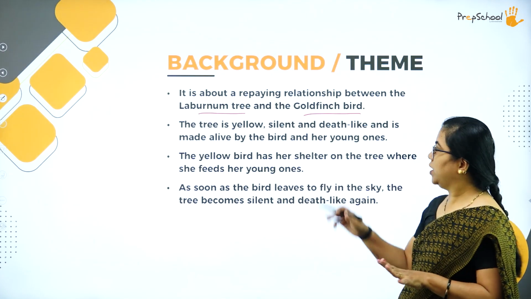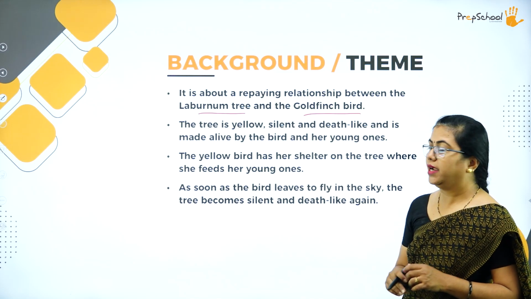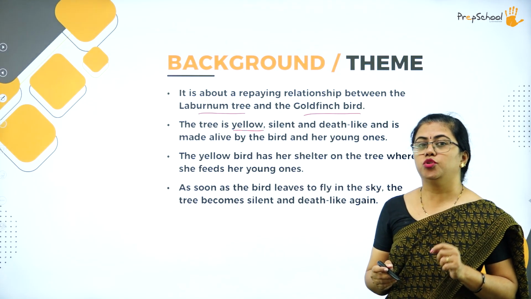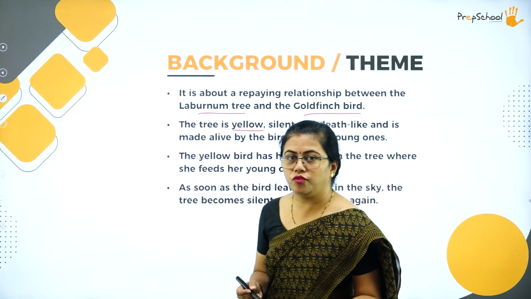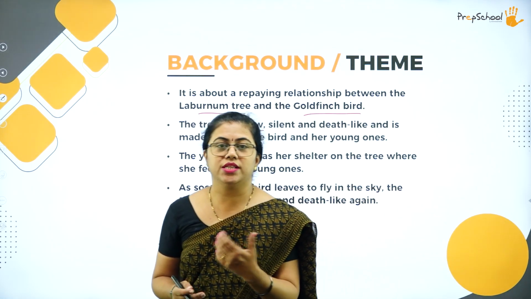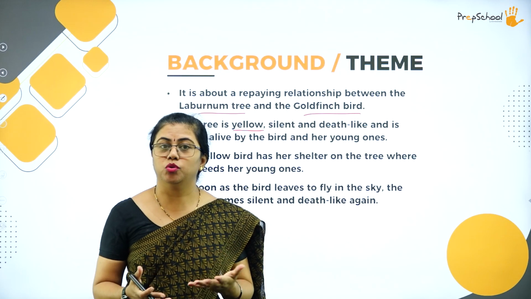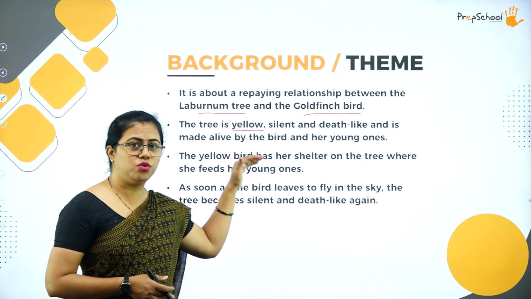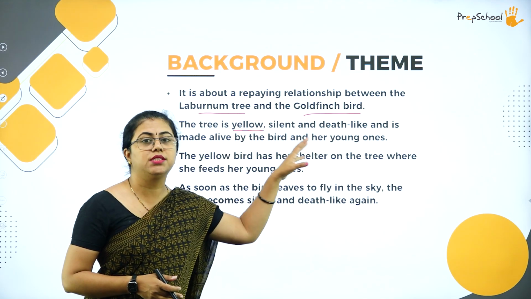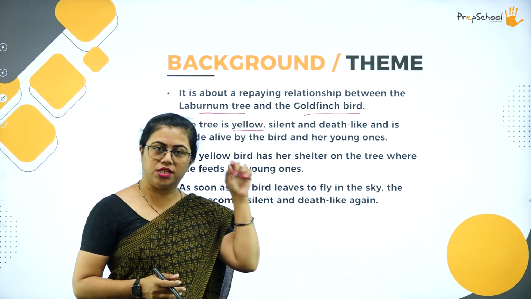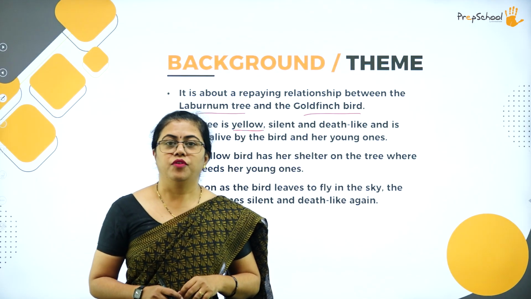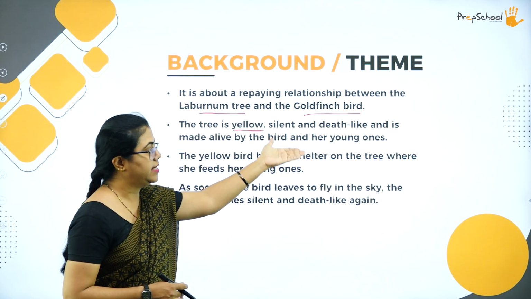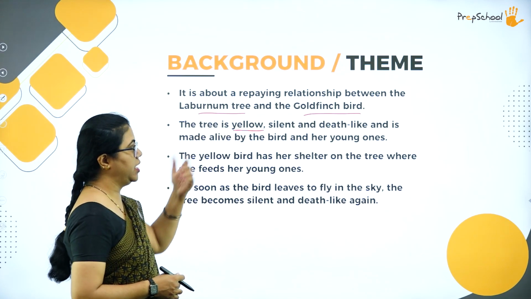The tree is yellow, silent and death-like, and here you can see yellow is used by the poet to show that it is beautiful. Yellow signifies death, beauty, silence, everything. So here he has used yellow, and that is the reason he has used the goldfinch bird also, which is also yellow in color. He uses this yellow to show the silence, the death-like quality and all. So that laburnum tree is like that.